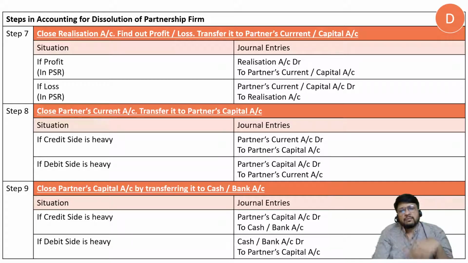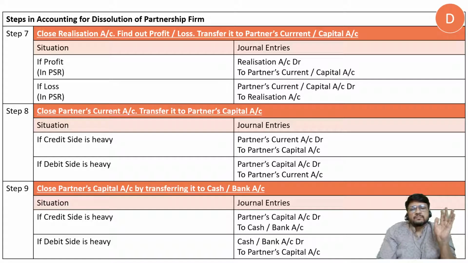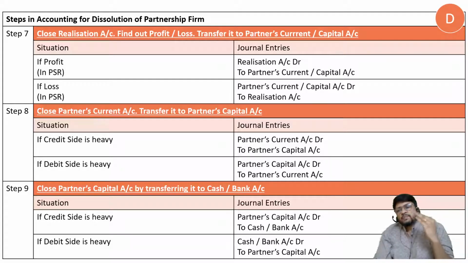So close the current account, take the total of the credit side, take the total of the debit side, and find out the balancing figure. Sometimes the credit side is heavy. If the credit side is heavy, then the balancing figure will come on the debit side of current account. So the entry will be partner's current account debit to partner's capital account. And if the debit side is heavy, the balancing figure will come on the credit side of current account, so current account should be credited. The entry will be partner's capital account debit to partner's current account. Simple entry, nothing special. So we have closed realization account, and we have closed partner's current account.